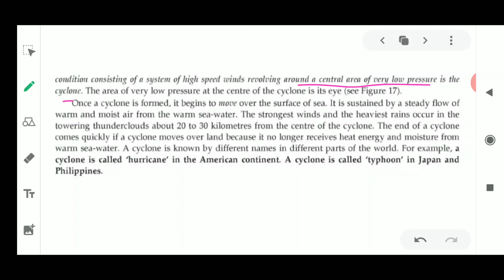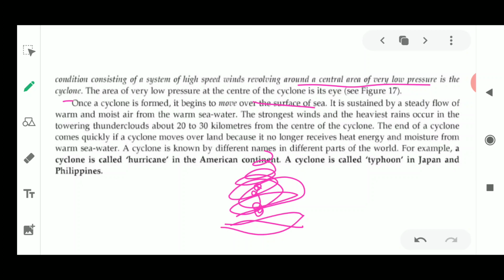Now once a cyclone is formed, it begins to move over the surface of the sea. As it moves above the sea surface, it is sustained by the steady flow of warm and moist air coming from the warm sea. The wind coming from the warm sea also helps the swirling, circular motion of these cyclones to move upwards.